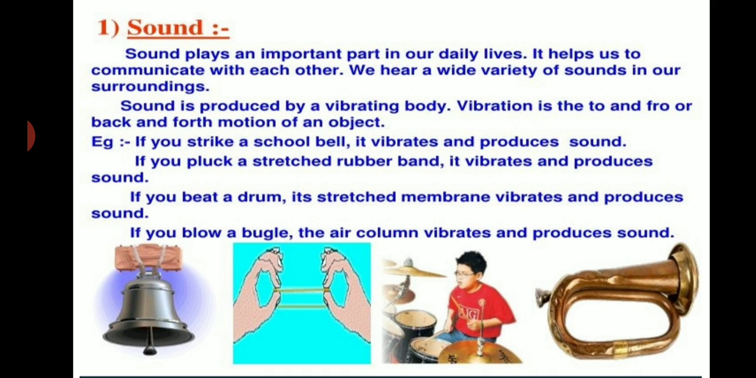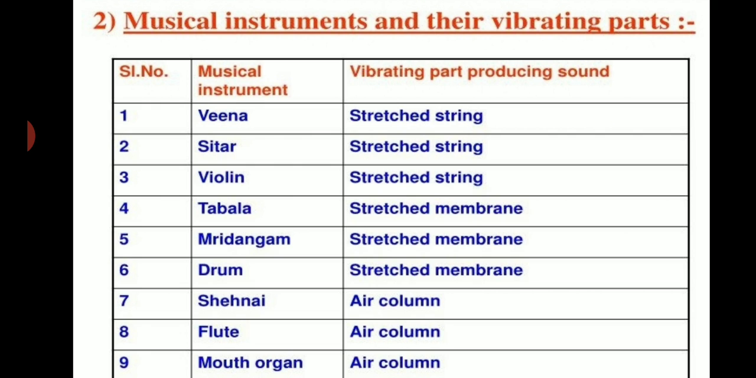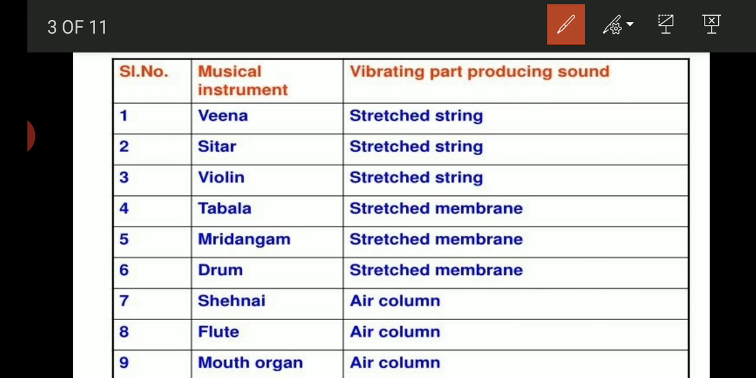In our daily life, we come across many musical instruments and we play them to produce a pleasant sound. Now let's see which part of the instrument vibrates to produce the sound. Depending upon the way they vibrate, musical instruments are of different types. For example, there are stringed instruments, wind instruments, percussion instruments, reed instruments, and ghanavadya. Veena, sitar, and violin are stringed instruments.